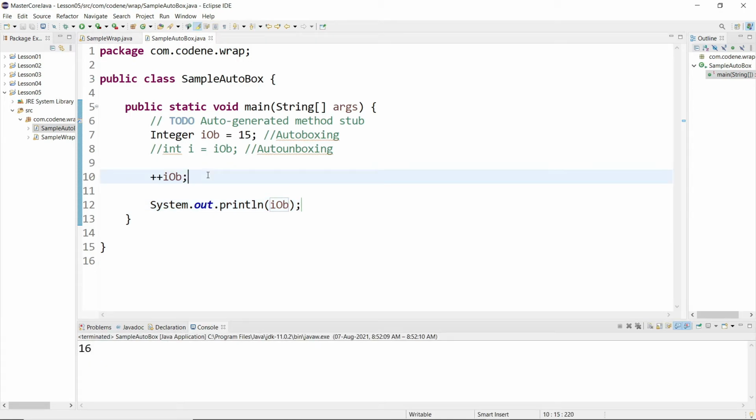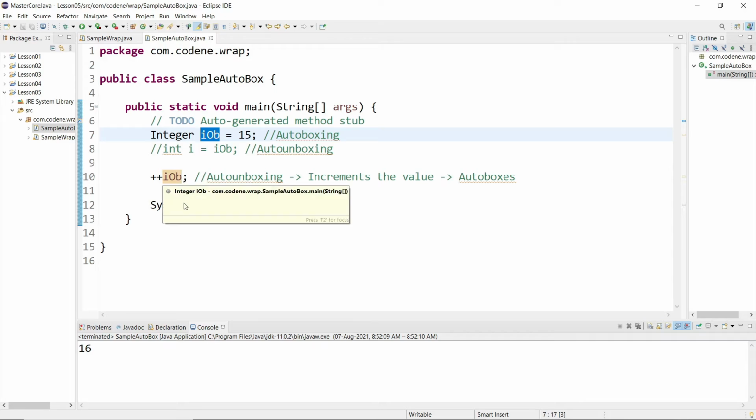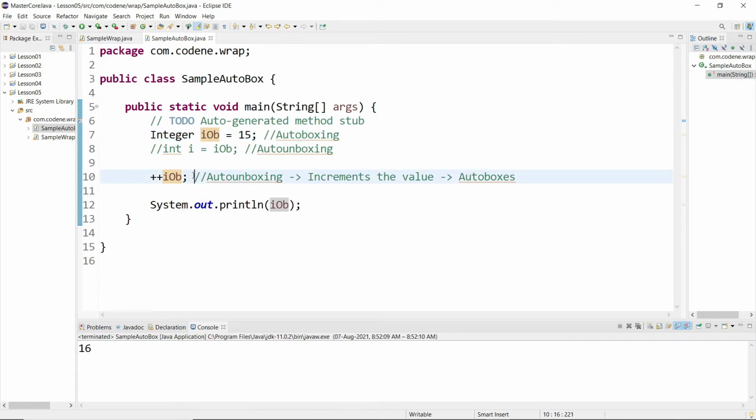Here Java detects that an operator is called. So it first does auto unboxing, then it increments the value, then it auto boxes it again back into the wrapper object. That is how auto boxing and auto unboxing work with your operators.